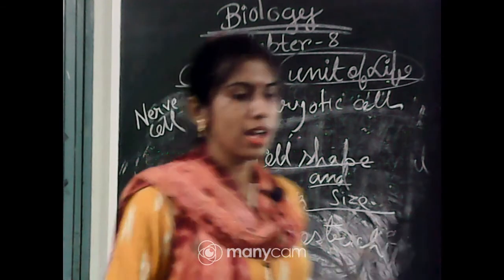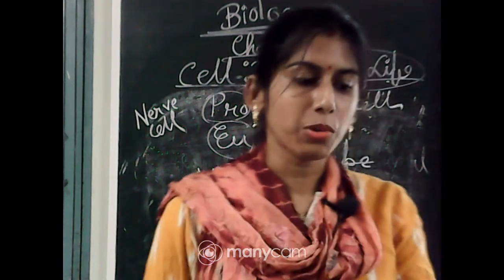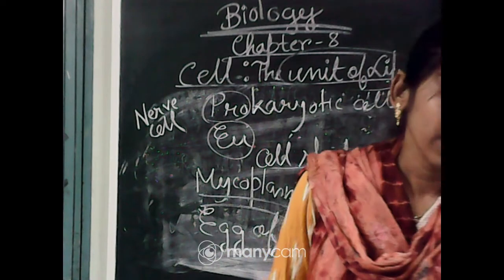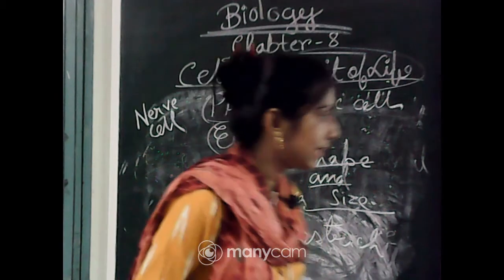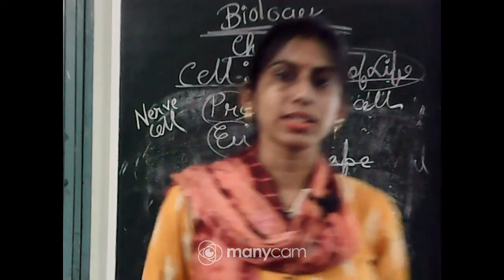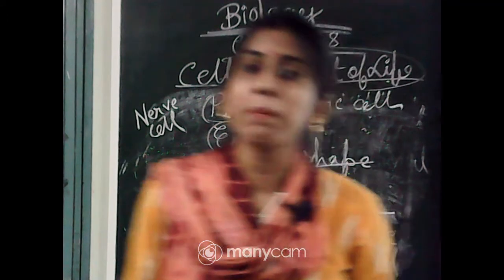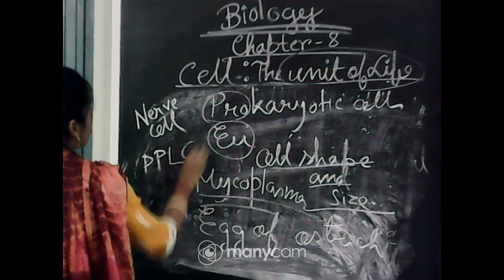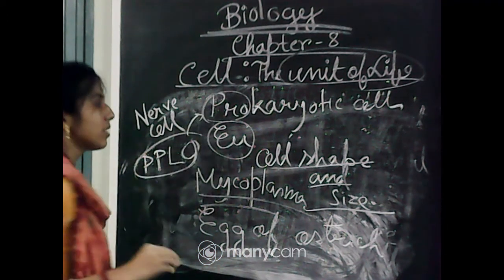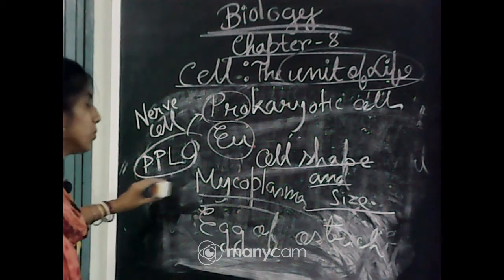So that is the different shape and size of the cell. Now if I consider the prokaryotic cell, what are the examples of prokaryotic cells? The bacteria are examples of prokaryotic cells. Blue green algae, mycoplasma and PPLO. Another new term you have got, that is PPLO. That is a prokaryote. What is the full form of PPLO? Pleuropneumonia-like organism is the full form of PPLO.